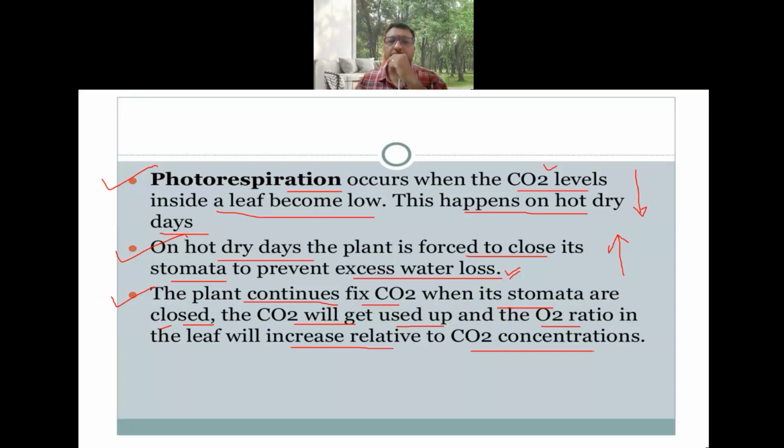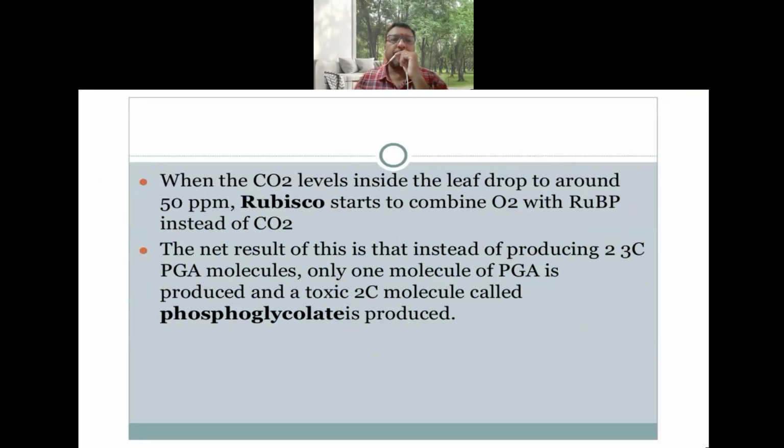So now when the stomata are closed, whatever carbon dioxide entered during the daytime will be used. That is, carbon dioxide fixation will occur completely, and at that time the O2 concentration inside the leaf will increase. O2 concentration increases, and CO2 concentration decreases. This is the major effect that will occur during this period.